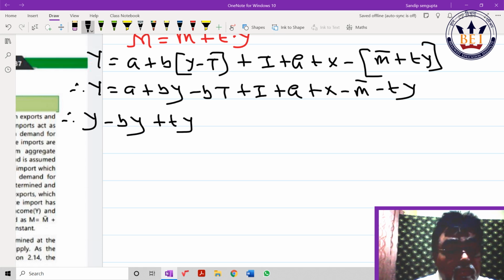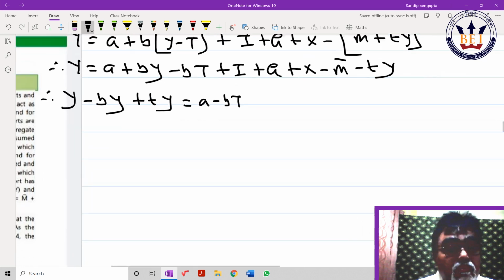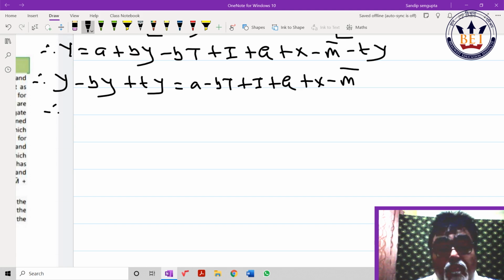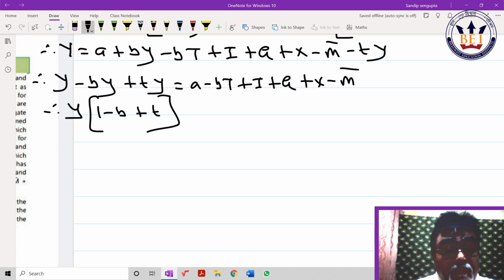Y common (1 minus B plus t) equals A minus BT plus I plus G plus X minus M bar. So Y is equal to what? 1 by (1 minus B plus t) into (A minus BT plus I plus G plus X minus M bar).